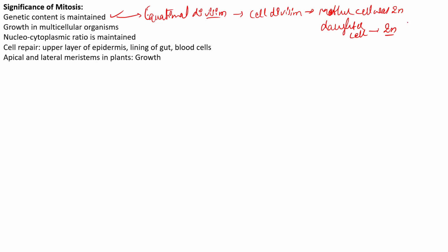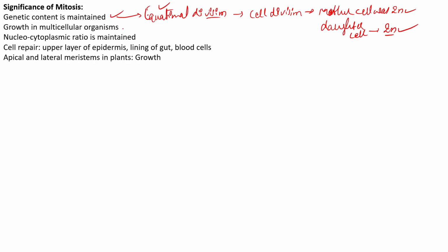So hence we can say that there is no reduction in the amount of DNA or number of chromosomes. The genetic ploidy condition, the number of chromosomes, is maintained, and also the genetic content is maintained. Hence we say that it is a kind of equational division.